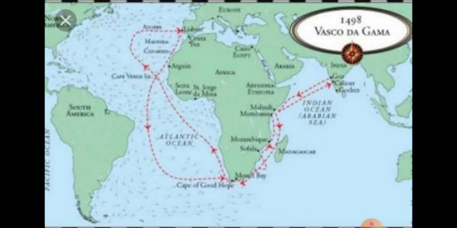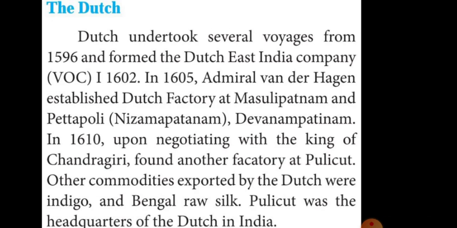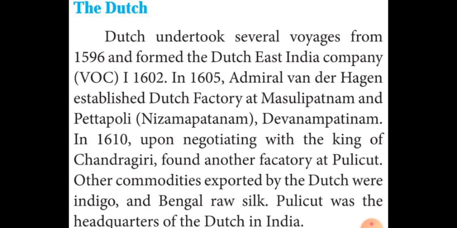Then thirdly, we learned about the Dutch. The Dutch formed the Dutch East India Company in India. In which year? Very good, 1602.